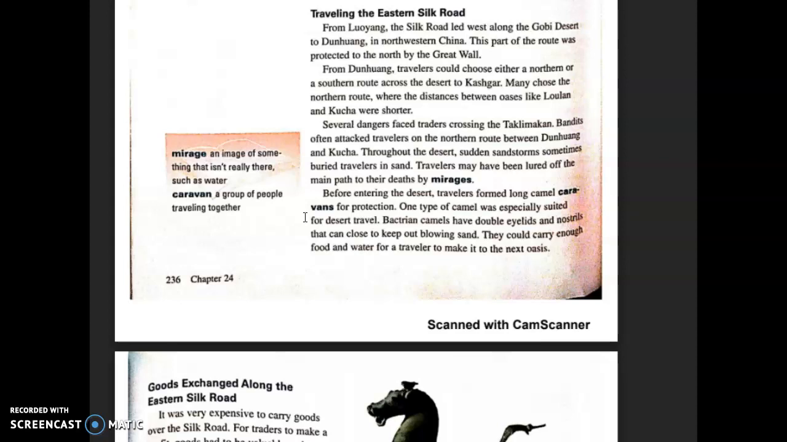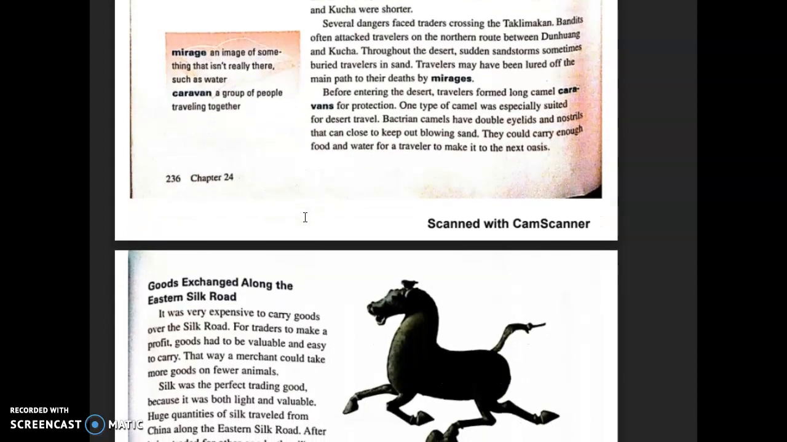Several dangers faced traders crossing the Taklamakan. Bandits often attacked travelers on the northern route between Dunhuang and Kucha. Throughout the desert, sudden sandstorms sometimes buried travelers in sand. Travelers may even have been lured off the main path to their deaths by mirages. You can see over here what a mirage is.